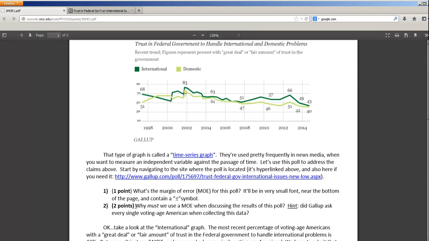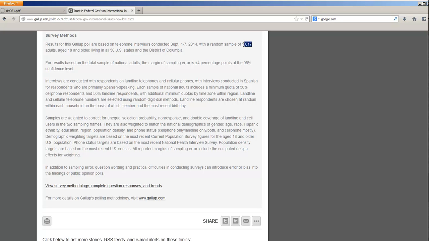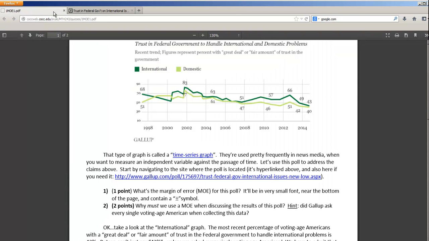So the next question is, why must we use this margin of error? And the reason is quite simple. The only way to have zero error in whatever number you're reporting is to ask every single member of your population. They did not. You may have noticed they asked 1,117. Now, we'll analyze that number in 244 for sure, and it's a very, very good number of people to ask. It's not all 310 million, and it sure isn't even all the number of voting age Americans, but it's quite a few, and that's okay for right now.